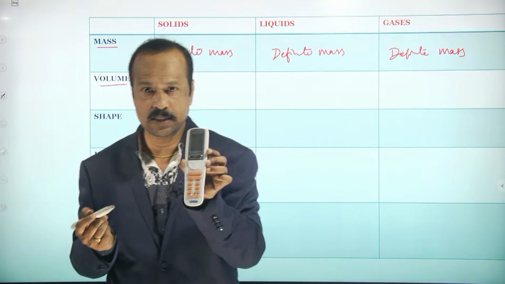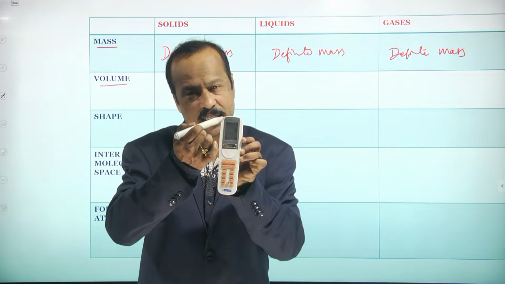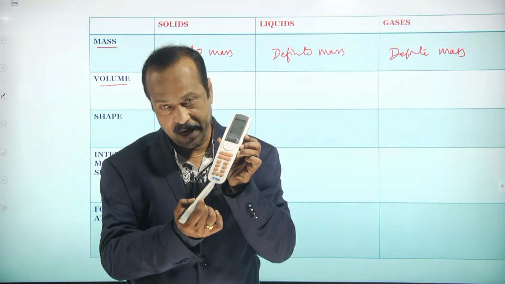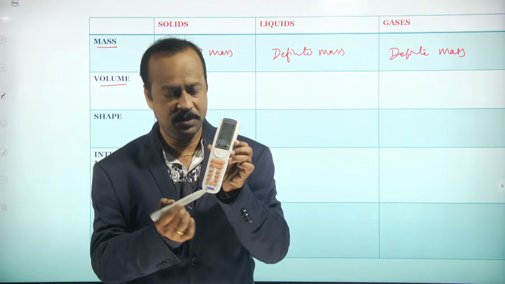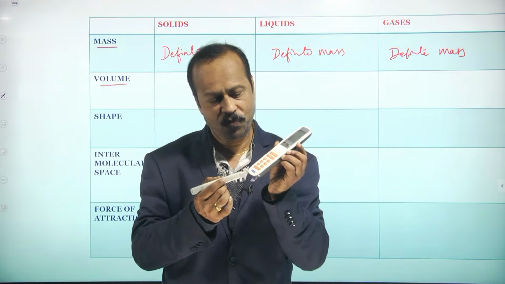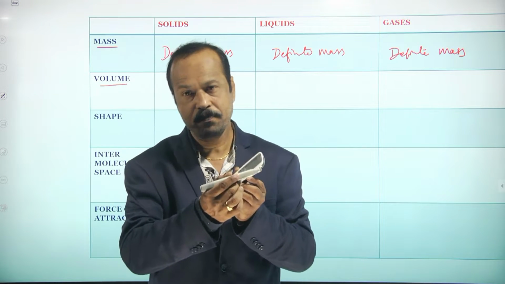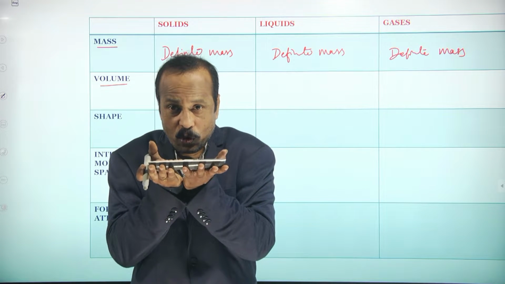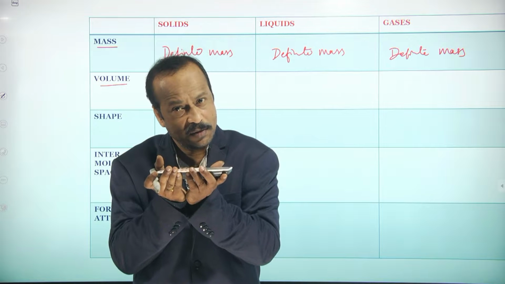Let us imagine the length is 15 centimeters, the breadth is 5 centimeters and the height is 2 centimeters. Now 5 into 2 into 15 comes to 150 cubic centimeters. So the volume is 150 cubic centimeters.